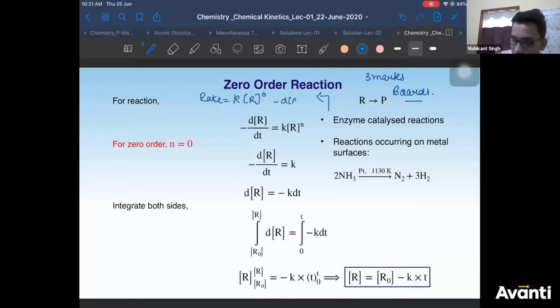Then minus dR by dt is equal to rate. Now when you equate these two rates, you will get this. Let's say the order was n here. Now you will keep the value of n as 0. So if you keep the value of n as 0, anything to the power 0 is what? 1. So therefore, what will be left? Only k will be left.